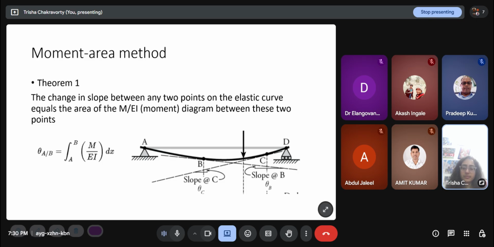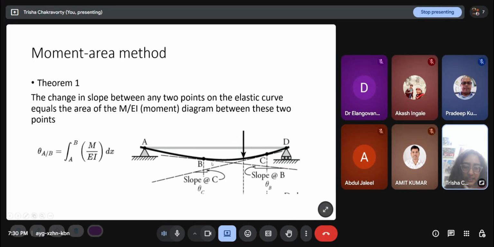Okay. So the first moment area theorem states the change in slope between any two points of the elastic curve equals the area of the M by EI diagram between these two points. So theta A with respect to B, which basically means theta A minus theta B, is equal to the integral from A to B of M by EI dx.